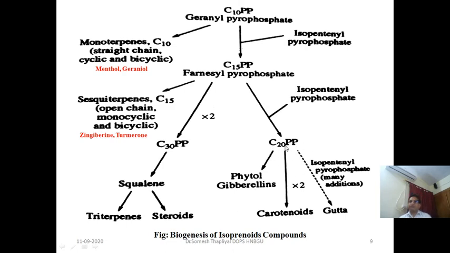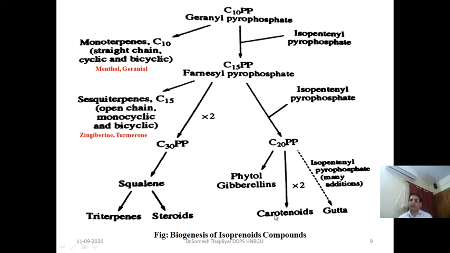And if we add another diterpenoid unit to this diterpenoid, we will obtain a compound containing 40 carbon atoms, and at that time it is known as tetraterpenoids, and it involves the carotenoids. Carotenoids are color pigments which are present in colorful vegetables and fruits.